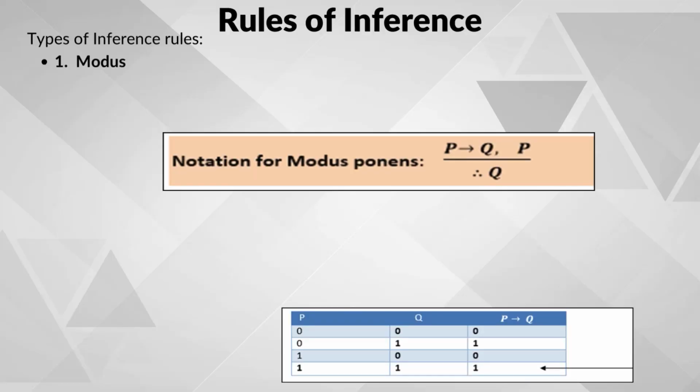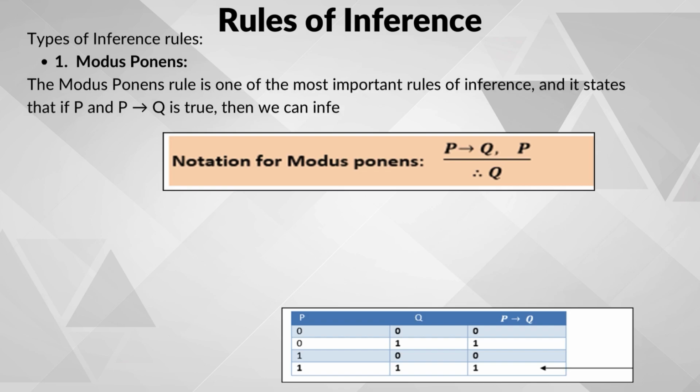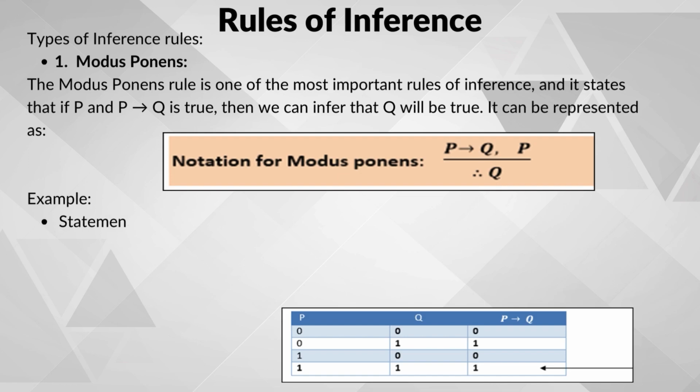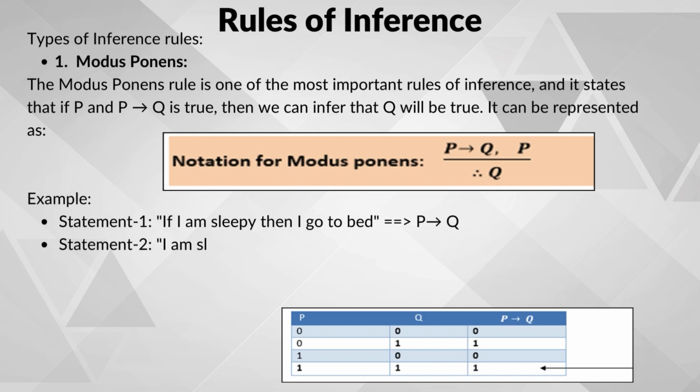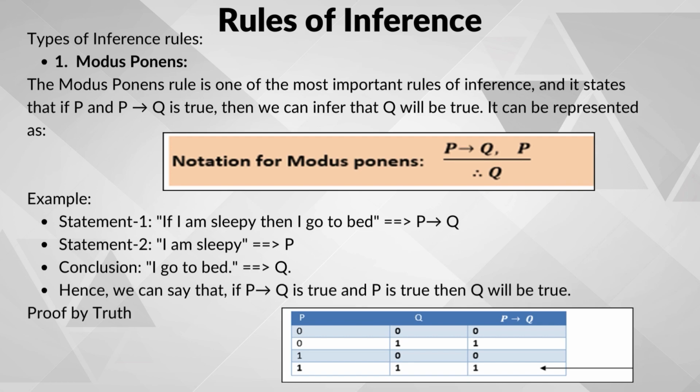So, in rules of inference, we will be discussing the different types of inference rules. One of the inference rules is the modus ponens inference rule. Think of modus ponens like a detective's logical trick. It helps us figure out what's true based on what we already know. So, what is the modus ponens rule? It says that if we have two pieces of information, one, if something, that is P, happens, then something else, that is Q, will happen, P implies Q, and two, the first thing P is true,